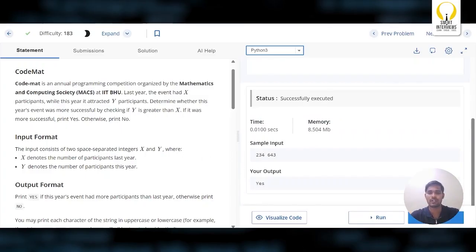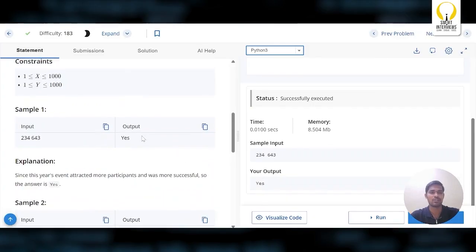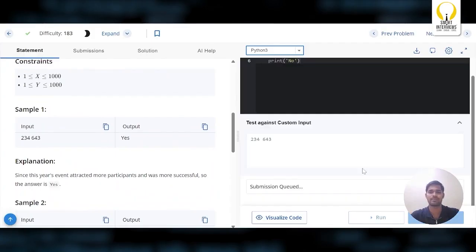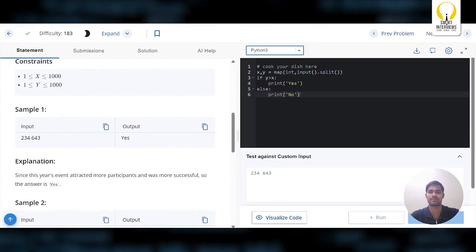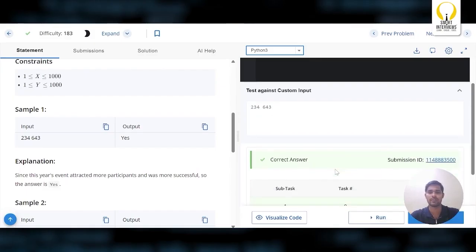Okay, we got the output as yes. Let's see the sample one. The expected output is yes. So we got the expected output. Let's submit it. That's it. It got submitted.